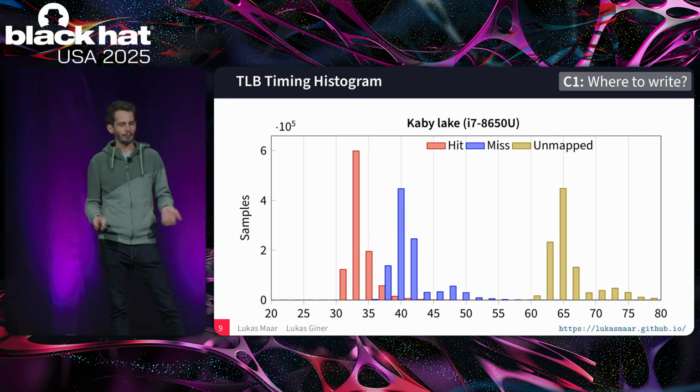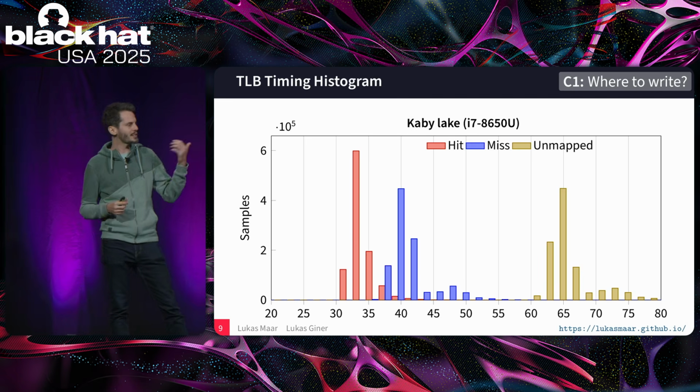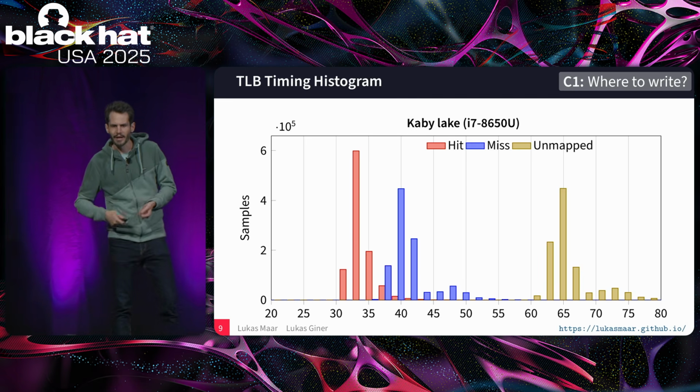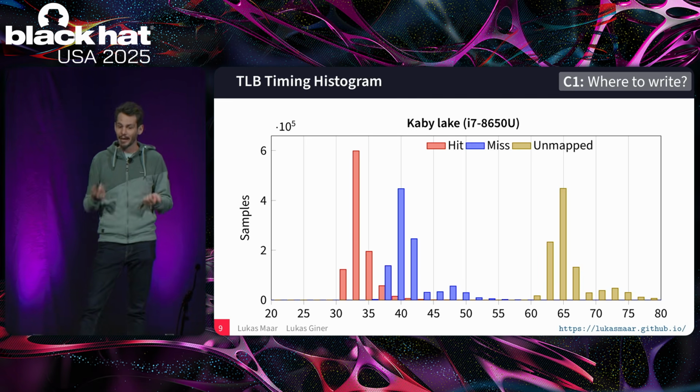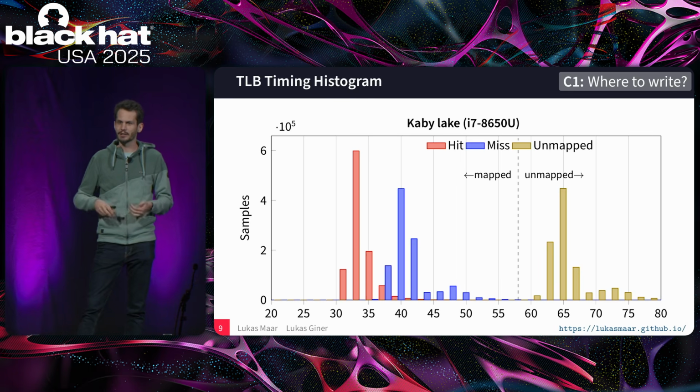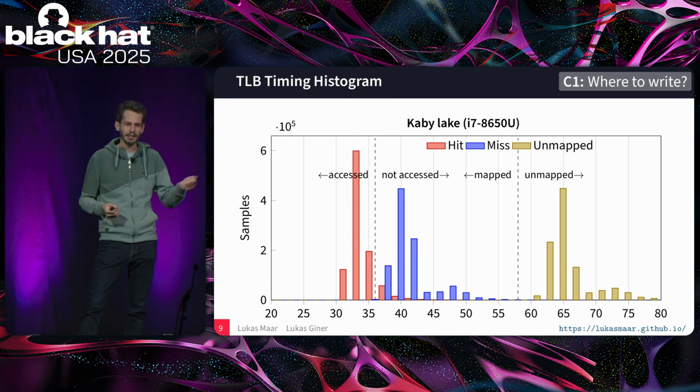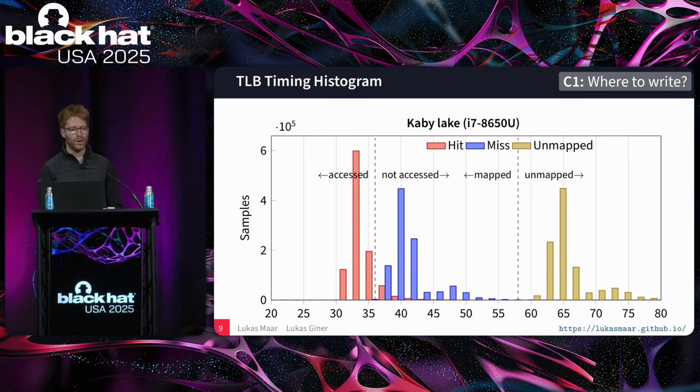And when we do this over many addresses, we can create a histogram that looks something like this, where we can clearly see that pages that are unmapped, that is, pages that can't be in a TLB at all, can be clearly distinguished from pages that are mapped. And within pages that are mapped, we can easily tell the difference between hits, that is, pages that have recently been accessed and therefore loaded into the TLB, and pages that have not been accessed, so they're not in the TLB.